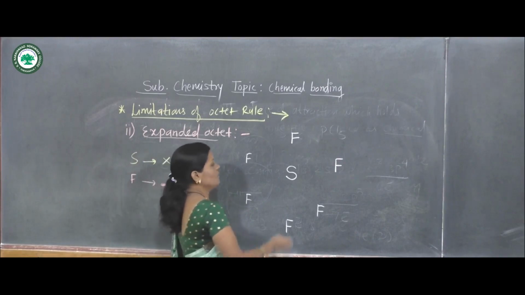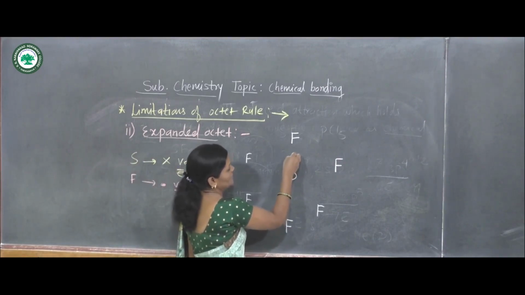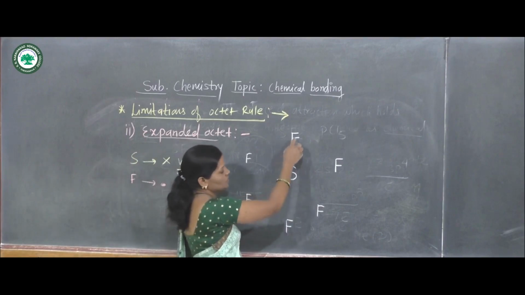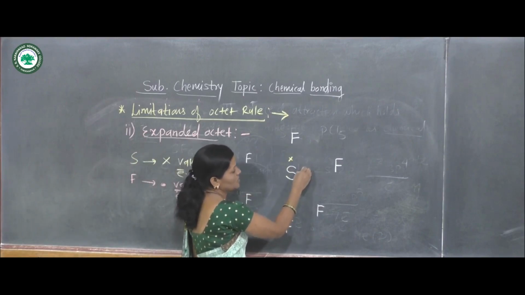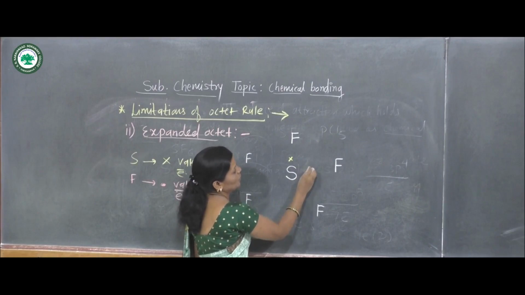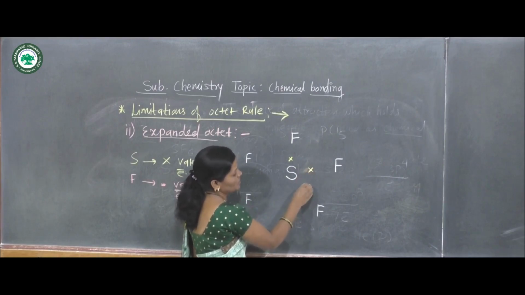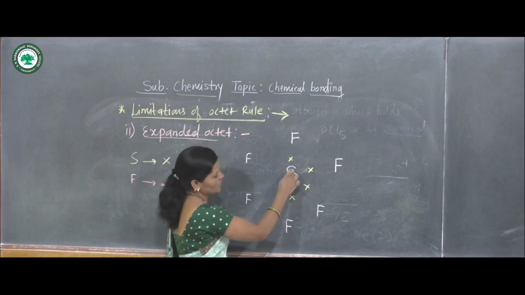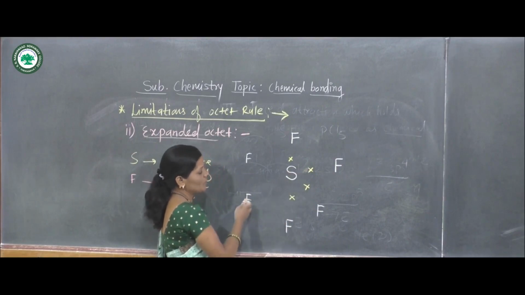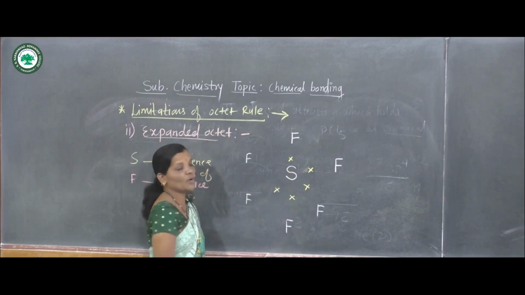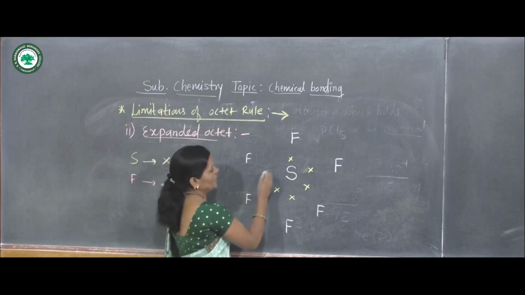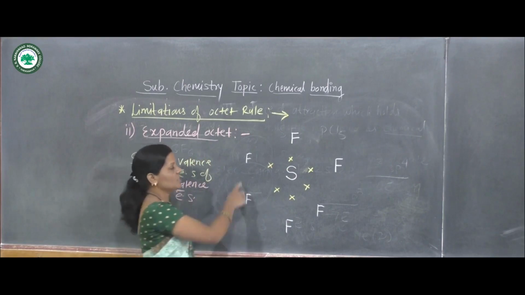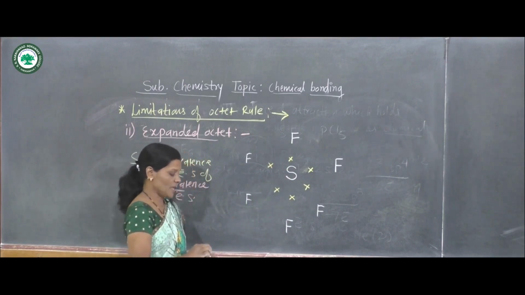Now this sulfur has 6 valence electrons. One electron is shared with the first fluorine atom, the second electron with the second fluorine atom, the third with the third fluorine atom, the fourth with the fourth fluorine atom, the fifth valence electron with the fifth fluorine atom, and the sixth valence electron of sulfur is shared with the sixth fluorine atom.